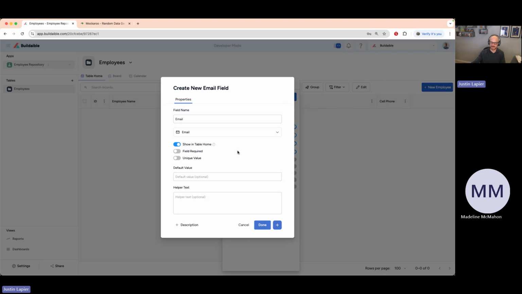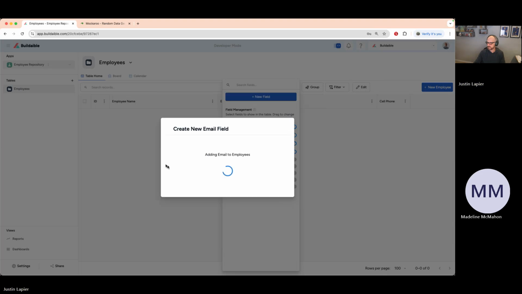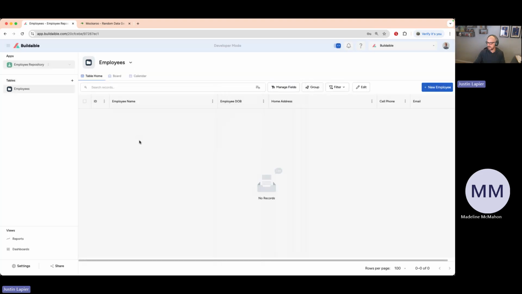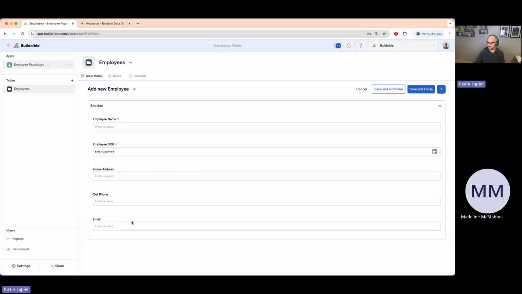When we go to import this file in, if you don't have fields for certain columns in your spreadsheet, you can actually create fields during the import process. And that's what we're going to do with those two. So we'll hit done here. And now you'll see on our employees table, we have the employee name, employee date of birth, home address, cell phone, and email. And I can hit new employee here and you'll see those fields appear.